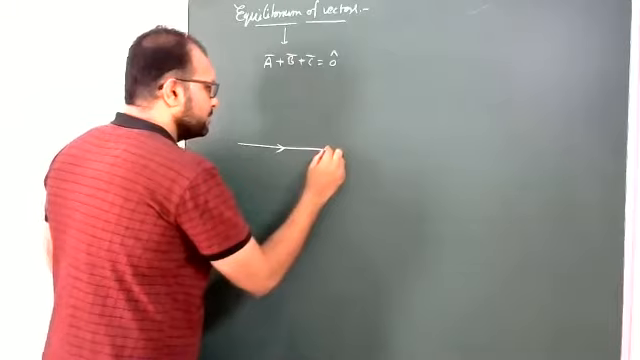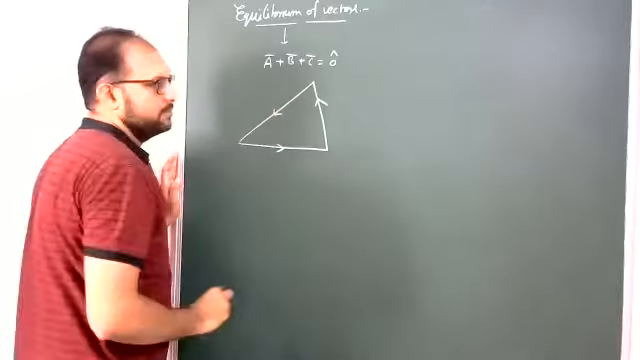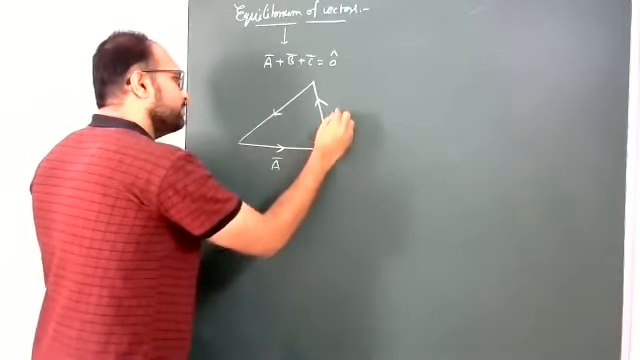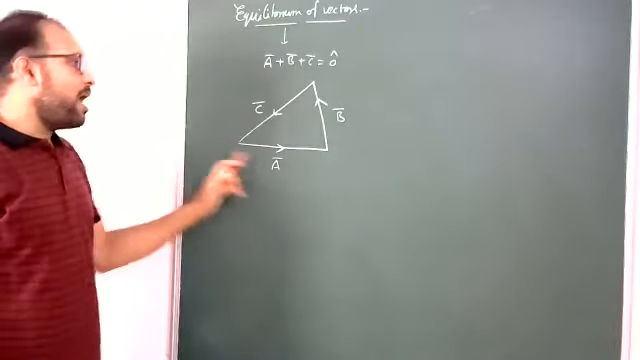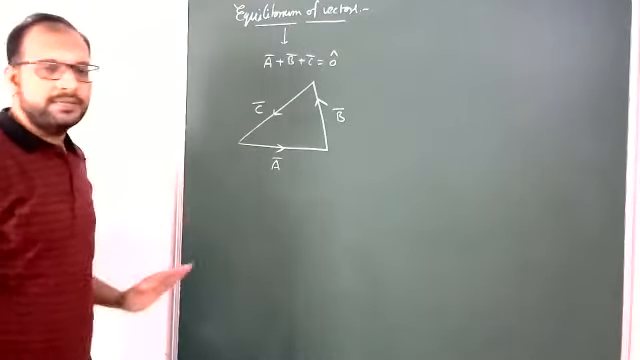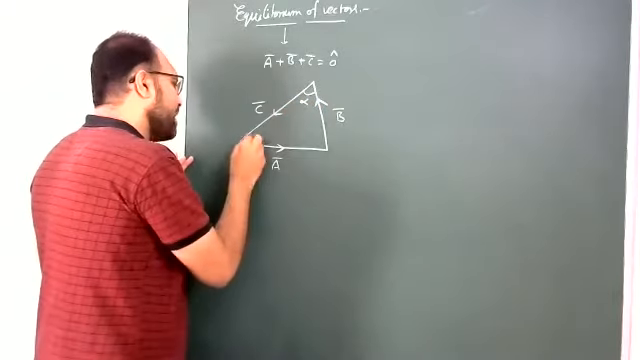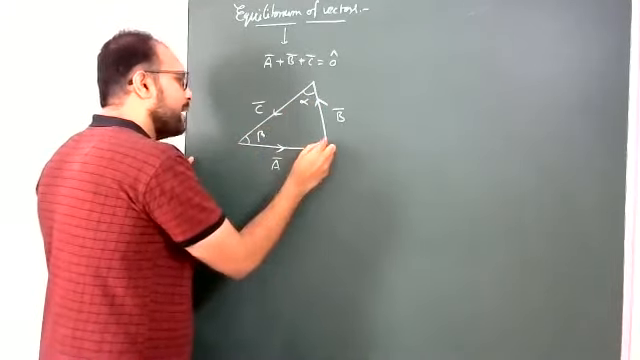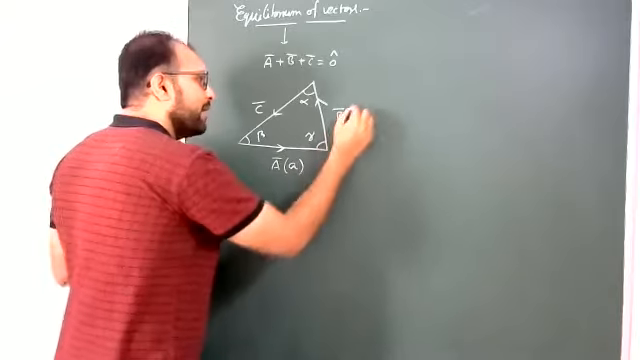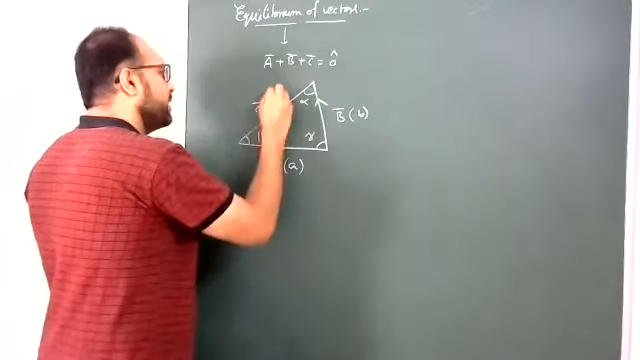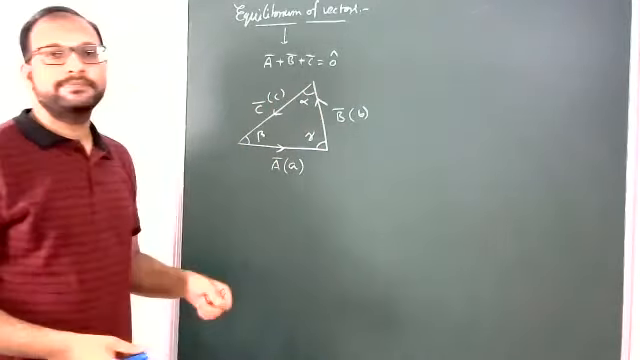So this is A bar, this is B bar, this is C bar. All these 3 sides are taken in a particular order. And this angle I am taking alpha, this I am taking beta, this I am taking gamma. A bar has magnitude small a, B bar has magnitude small b, and C bar has magnitude small c. Here to here is C, here to here is A, here to here is B. That is the magnitude also.